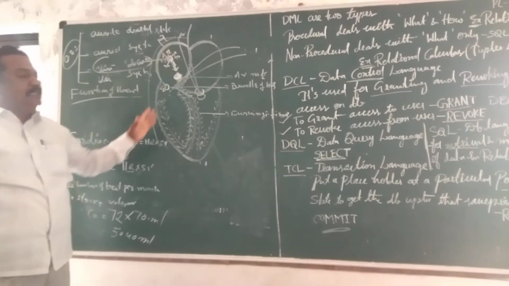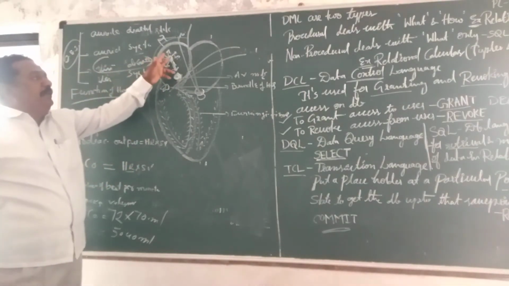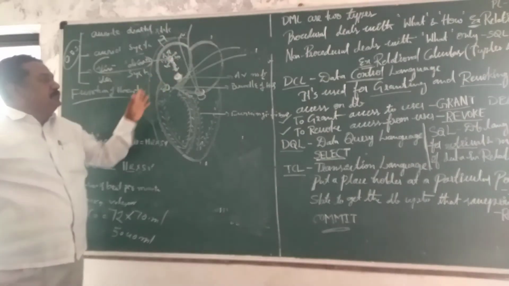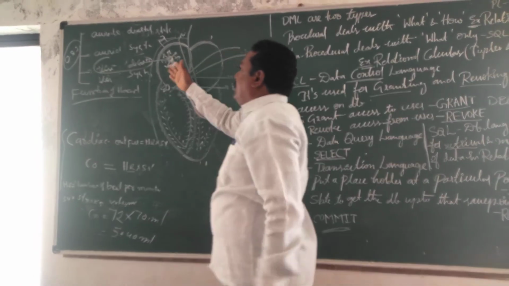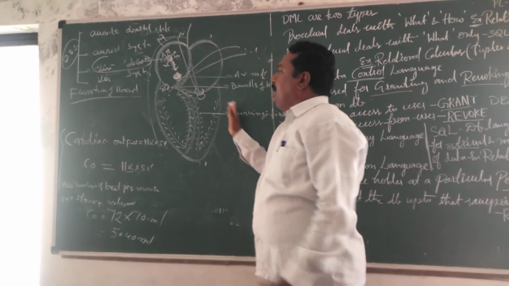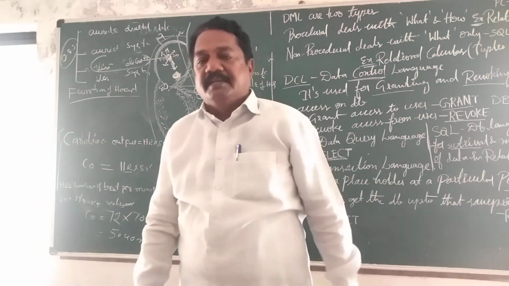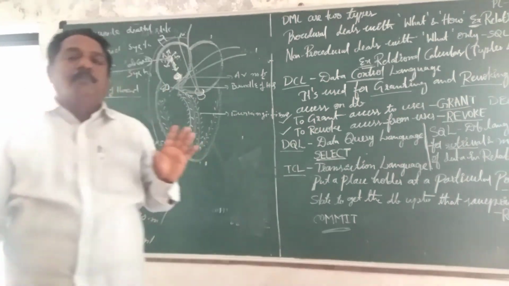So the contraction starts from the SA node and is sent to the AV node. First the auricles contract, then the ventricles contract. Like this, if the pacemaker is made by muscle and is not under the control of neurons, such a heart is called a myogenic heart.